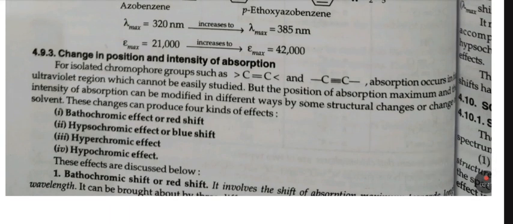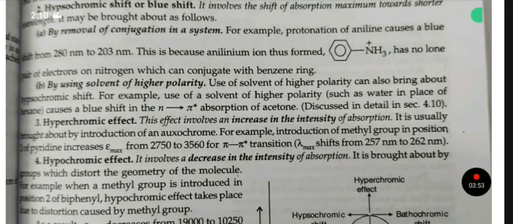First is bathochromic shift or red shift. It involves the shift of absorption. Second is hypsochromic shift or blue shift. It involves the shift of absorption maximum towards a shorter wavelength. It may be brought about as follows: by removal of conjugation in the system. For example,